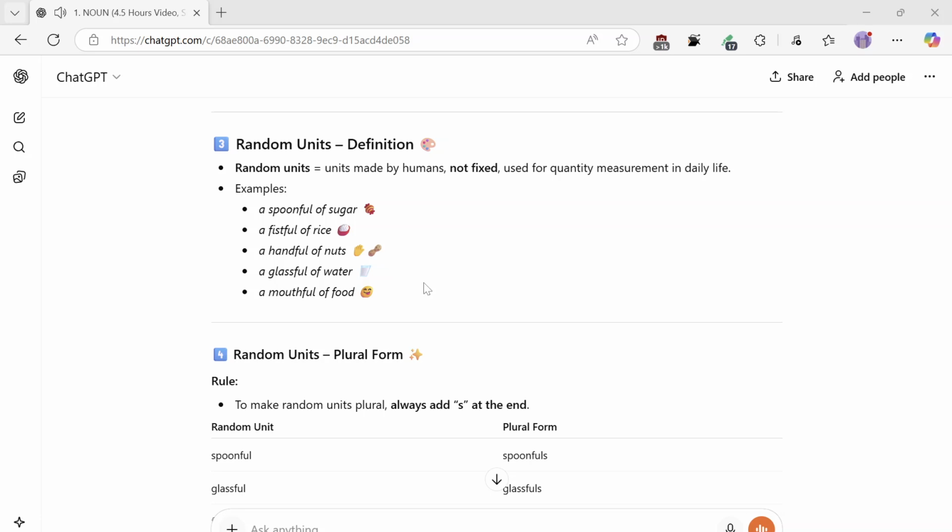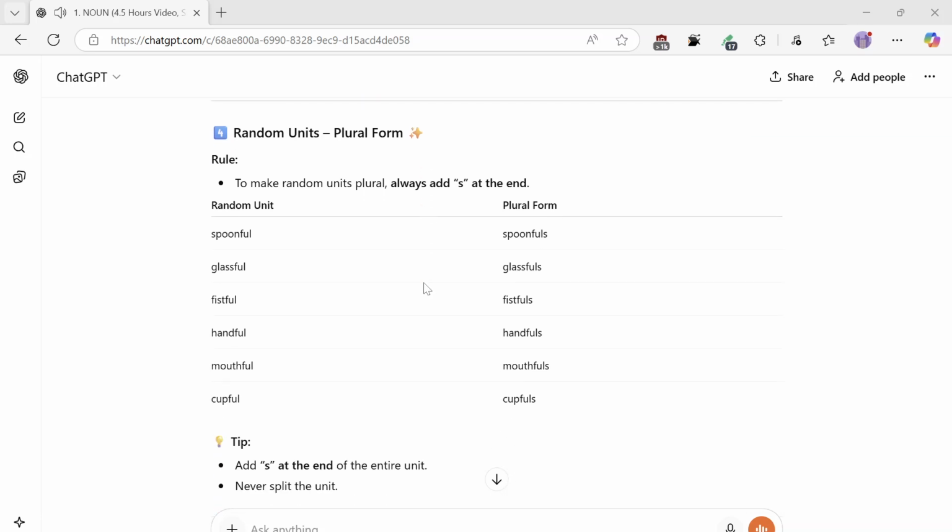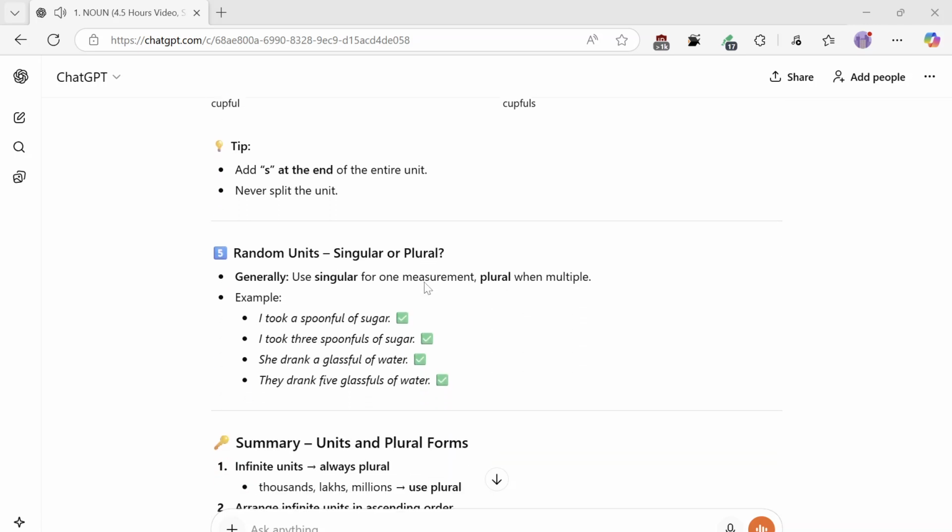Random units, plural form rule. To make random units plural, always add s at the end. Spoonful, spoonfuls. Glassful, glassfuls. Fistful, fistfuls. Handful, handfuls. Mouthful, mouthfuls. Cupful, cupfuls. Tip: add s at the end of the entire unit. Never split the unit.